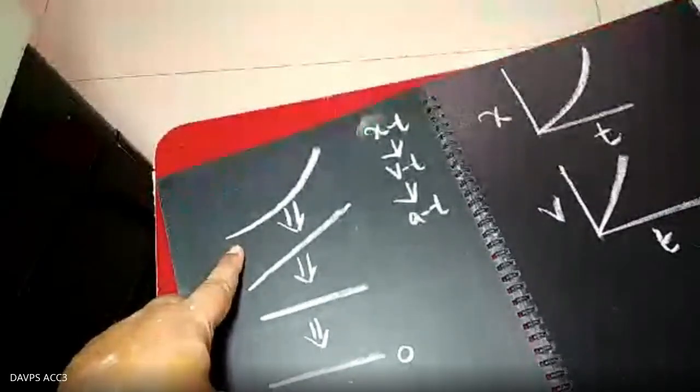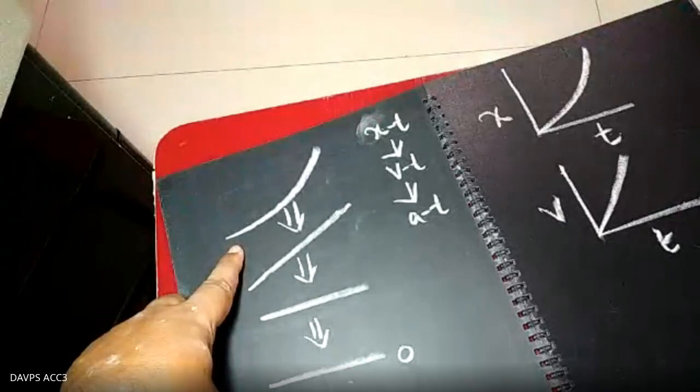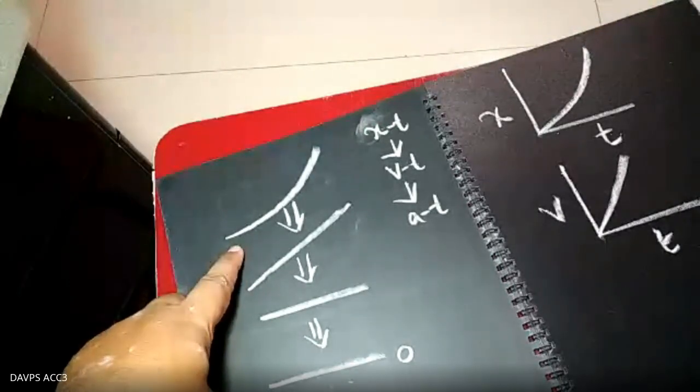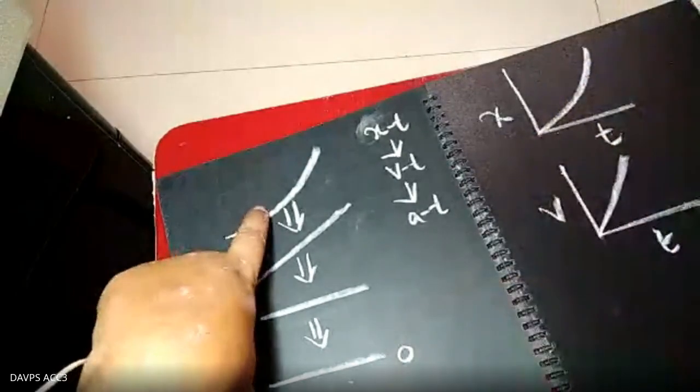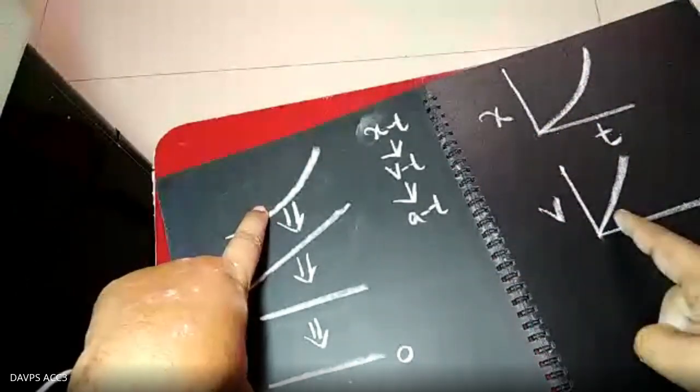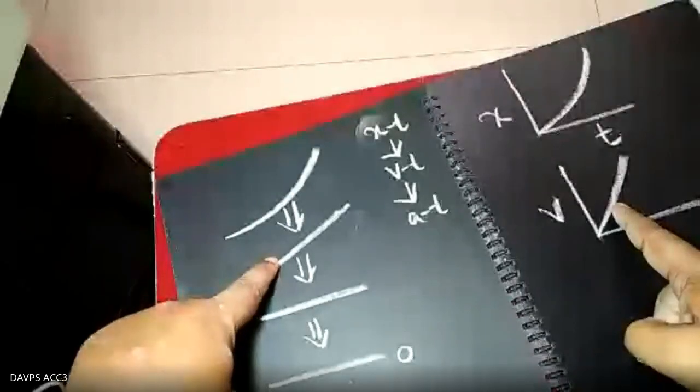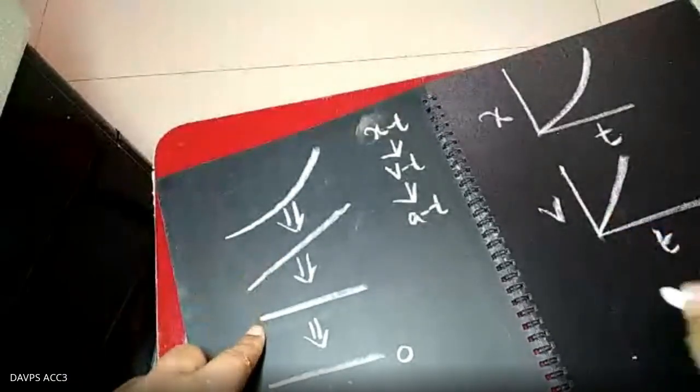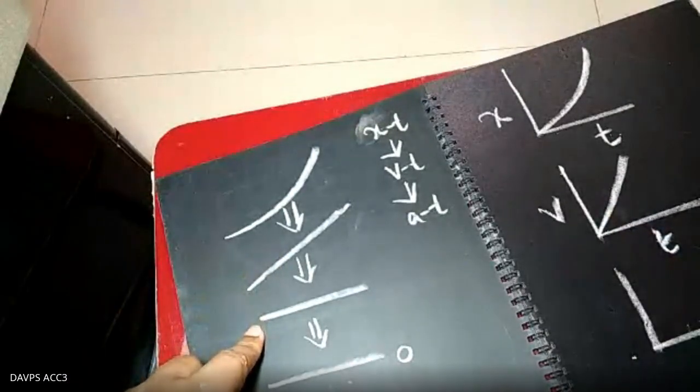If you find out the... what happened, Ayushi Chatterjee? If the XT graph is like that, and if you want to convert it into a VT graph, it will be like that. If you want to convert it into the AT graph, the AT graph will be like that.